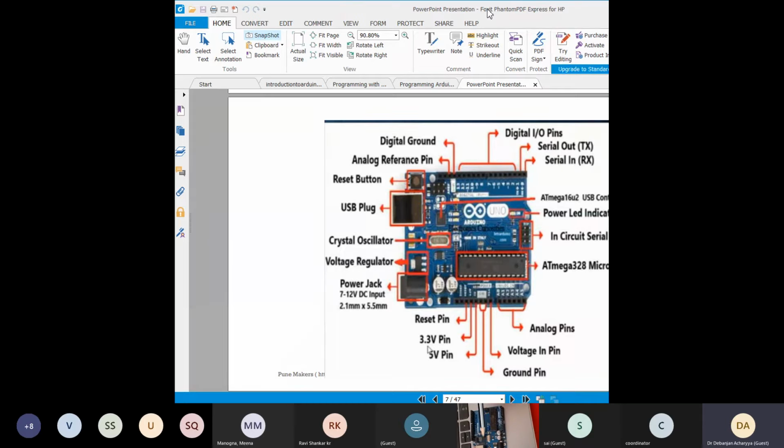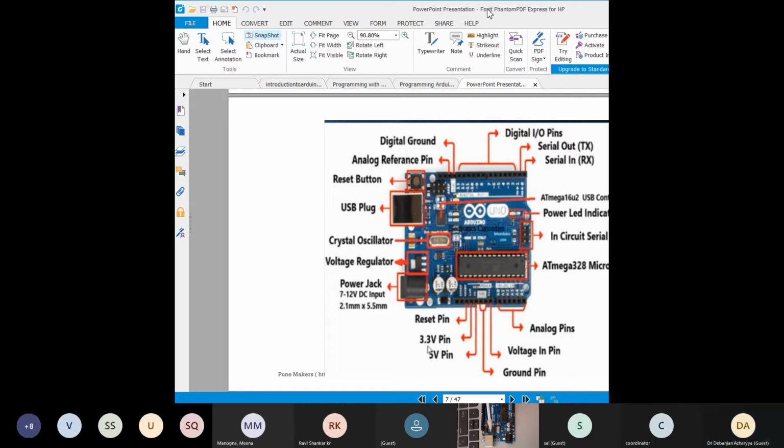That interface is taken care of by this microcontroller. This is a very small microcontroller, and interestingly, I can tell you that this board costs around 1100 to a maximum of 1500.